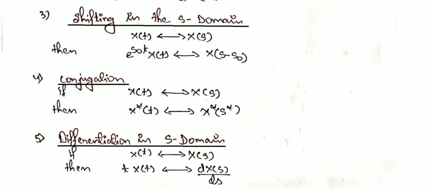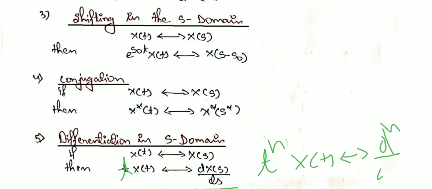The next property is differentiation. If we differentiate this term, then in the bilateral Laplace transform there is a minus, but in the unilateral Laplace transform it is just multiplied with t. It means this is also known as the multiplication of time t with x(t), and it is one-time differentiation. If we differentiate n times, then the overall value becomes n-time differentiation of X(s).